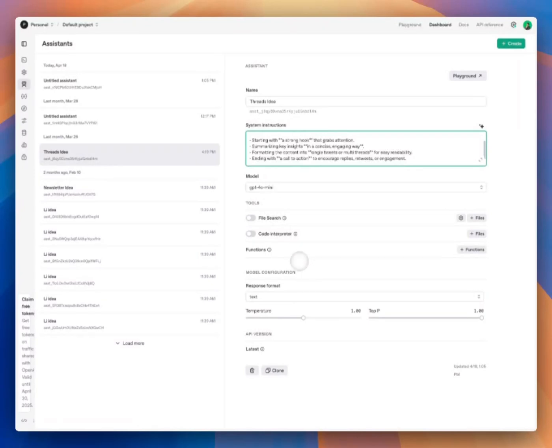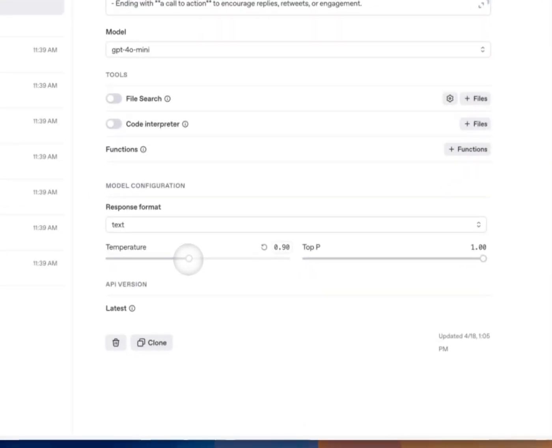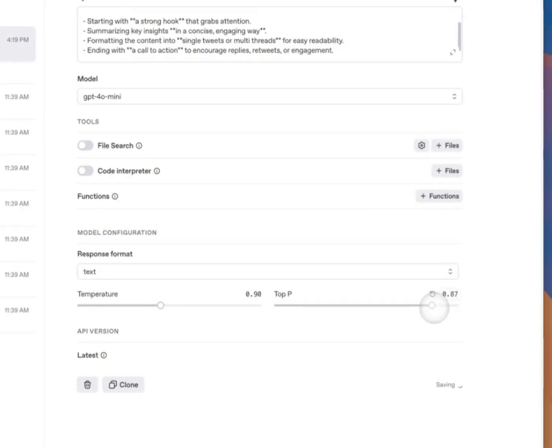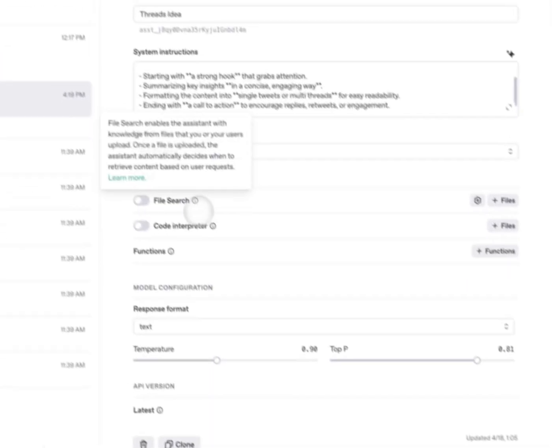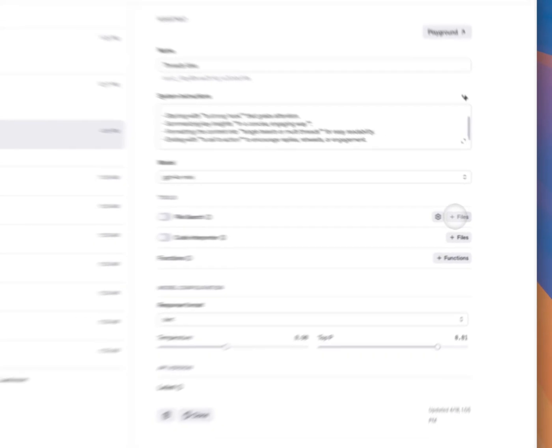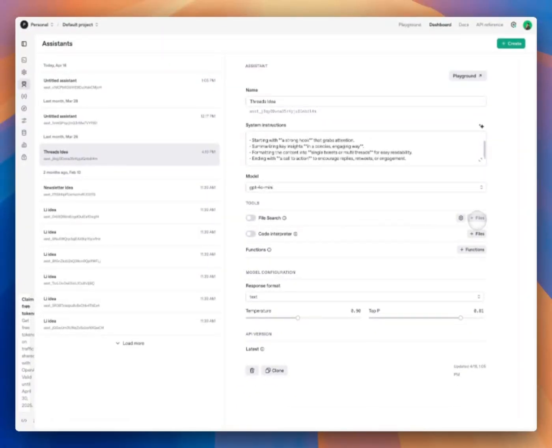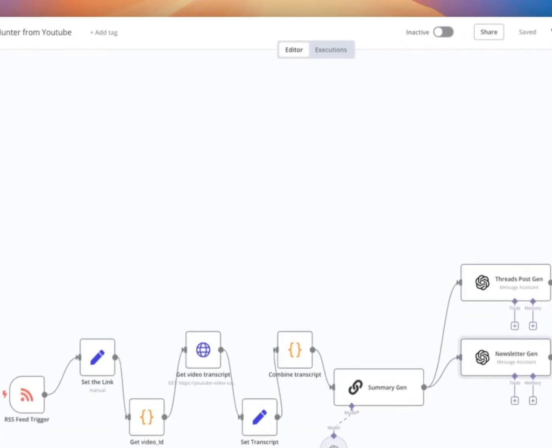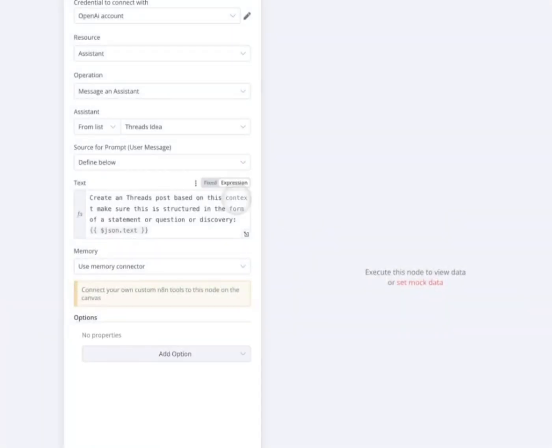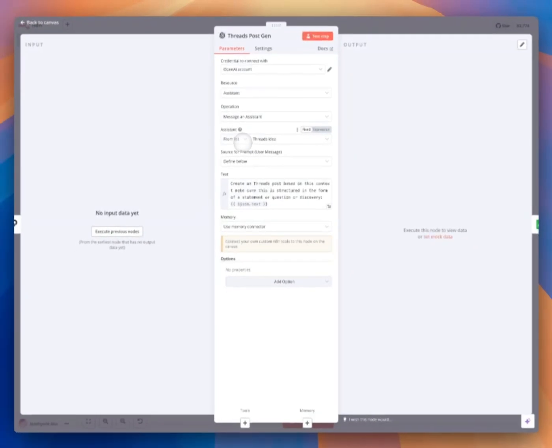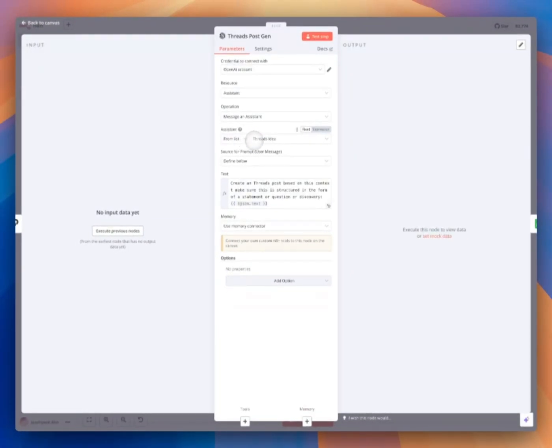Right now it's just base format, but I can change the temperature and top P value too, and I can also add additional context if I want it here. So it's a more advanced way. But right now, if we're coming back to here, once you set that up, you just need to click from the list and try to find your assistant.